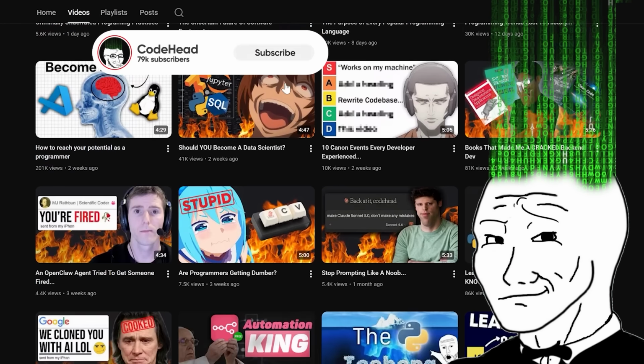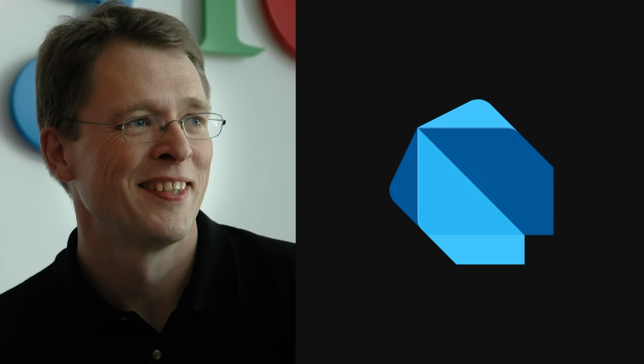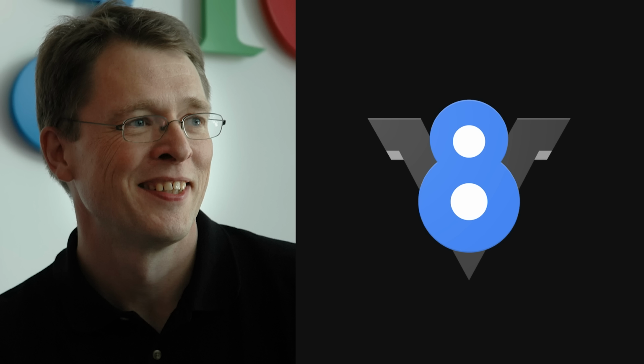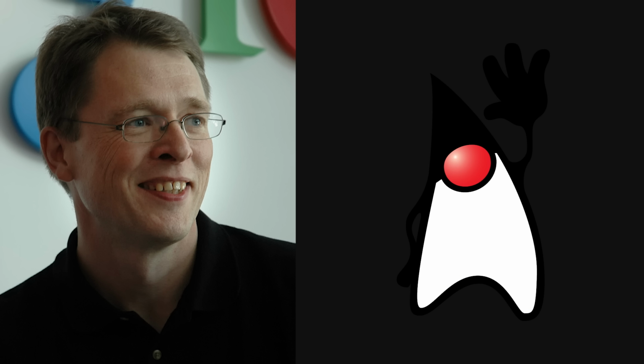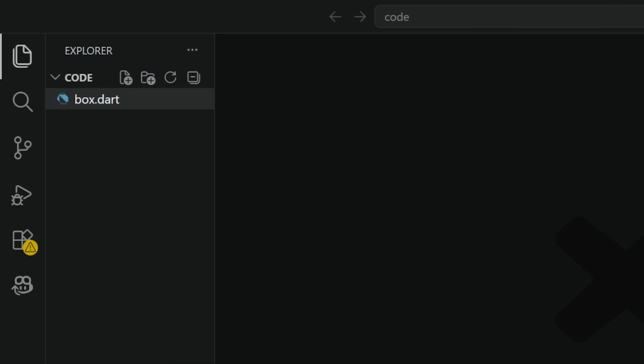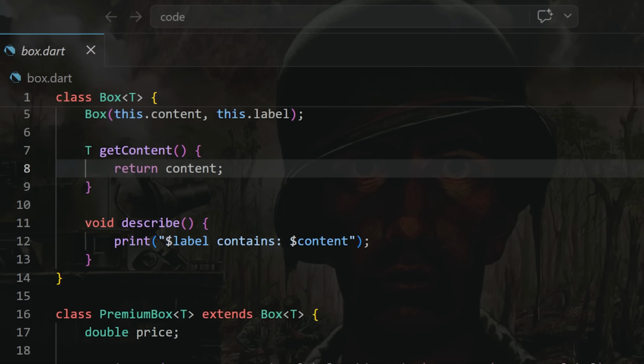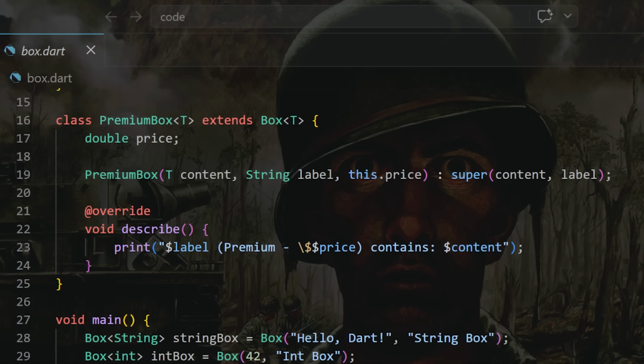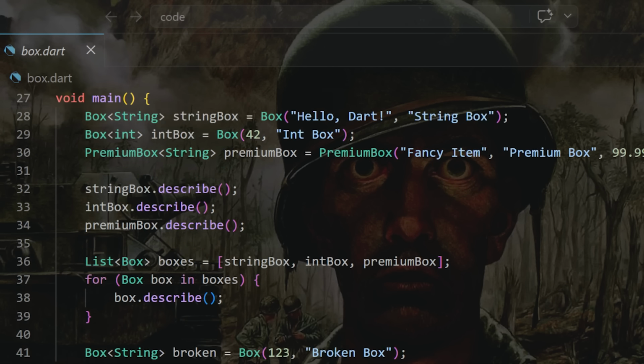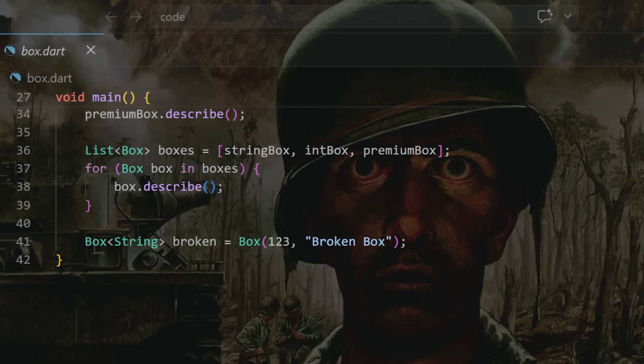All right, let's go. Dart was built by Lars Bak, the same engineer who built Chrome's V8 engine and had his hands deep in JVM work before that. When you open a Dart file for the first time, you genuinely do a double take. Classes, generics, strong typing, void main. It reads like Java went on vacation, had a bit of sun, and came back slightly more relaxed.